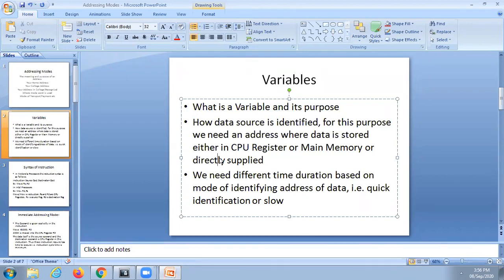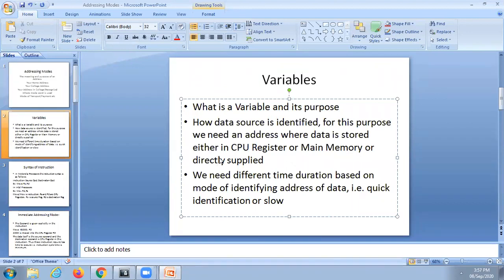Next, we need different time durations based on the mode of identifying the address of data, that is, quick identification or slow. Here I already told you about address and mode. To identify the addresses, we are using different modes. That is, I can call you by your name, or I can call you by your roll number. For example, suppose I call by a name.